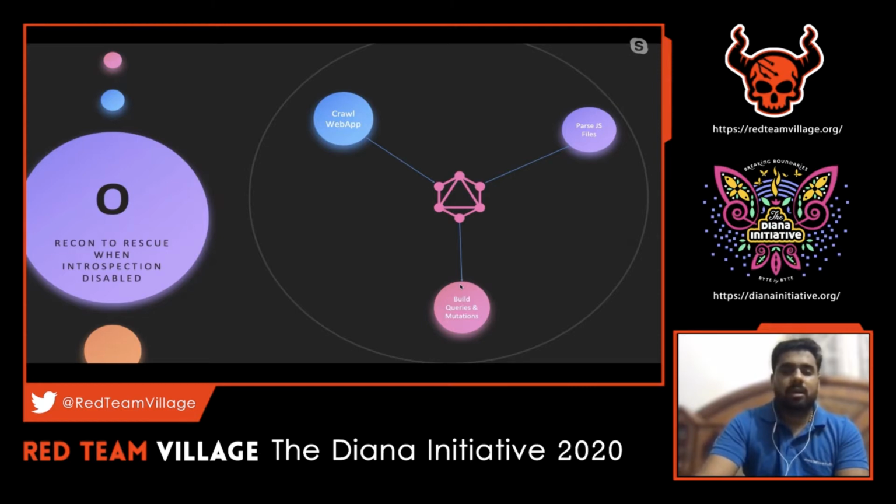In such cases, there are different approaches we have to follow. We can still run introspection even though the /graphql endpoint is not enabled, even if it is disabled and giving you a 403. We can crawl that web application similar to our typical web application pen testing approach. We have to explore more and parse the JavaScript files to see if any GraphQL calls have been made.